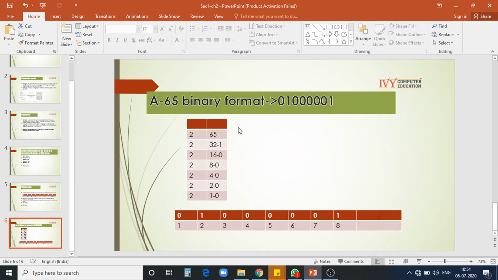Now, see how, if I give 65, the binary format will be obtained. We are dividing 65 by 2. If I give A, it will not take A. Instead of A, it will take the ASCII value of A, which is 65.